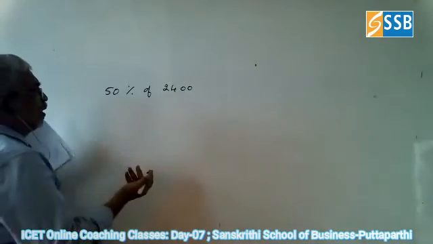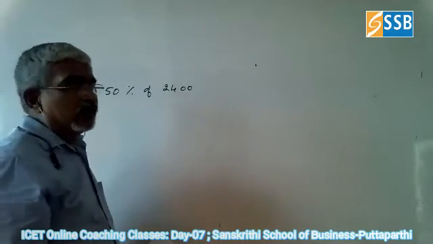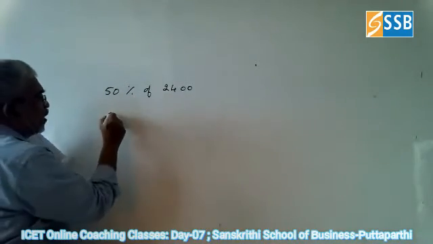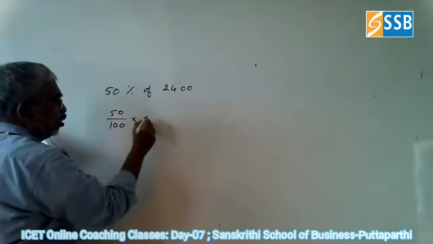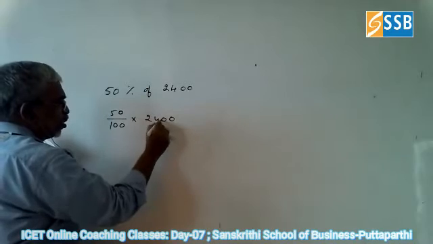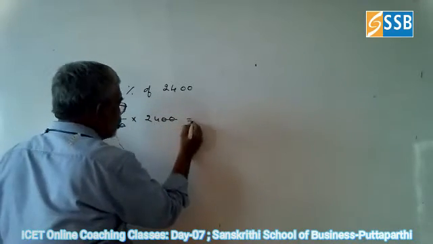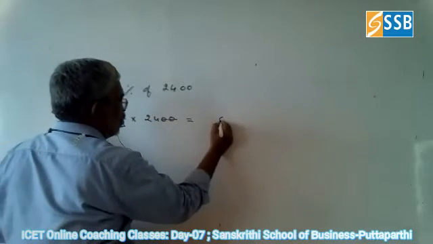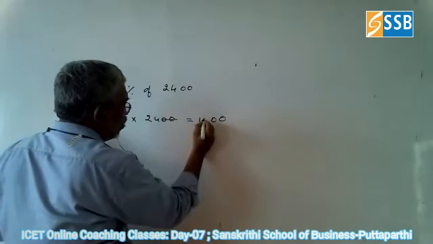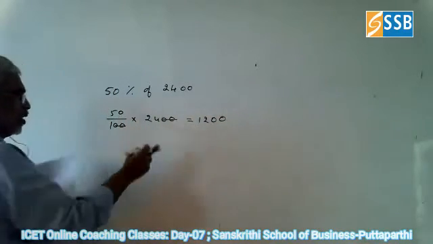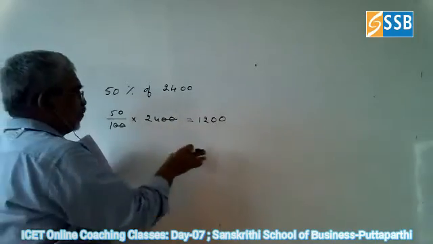Normally we are going to use what I gave first. Normally 50% of 2,400 is 50 by 100 into 2400. You cancel the zeros. So what do you get? 24 by 2 is 12, so it is 1200. That is ordinary, normally what we do.